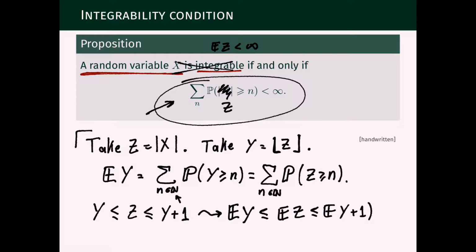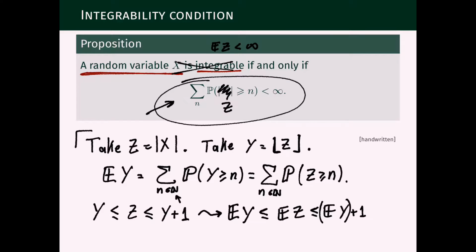But wait, 1 is an integrable random variable, so whether we add it before or after taking the expectation will not matter. So we can rewrite this as the expectation of Y plus the expectation of 1. The expectation of 1 is 1, because we're talking about a probability measure here.